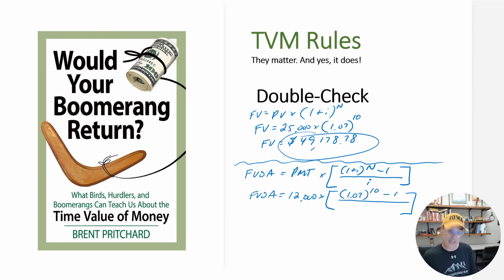Why 10? Because there are 10 PMT payments in this series over the true investment yield. That's a 7%, 0.07. When we solve for the future value of the ordinary annuity, we get $165,797.38.